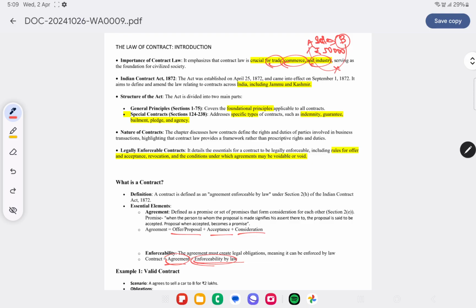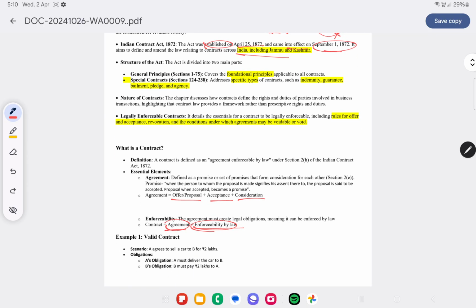Now what does A have to do? What remedy does A have? What can A do in that case? In that case, he can follow the Contract Act. So it's crucial for trade, commerce and industry. The Indian Contract Act 1872 was established on April 25, 1872. It came into effect on September 1, 1872. It applies to the whole of India, including Jammu and Kashmir.